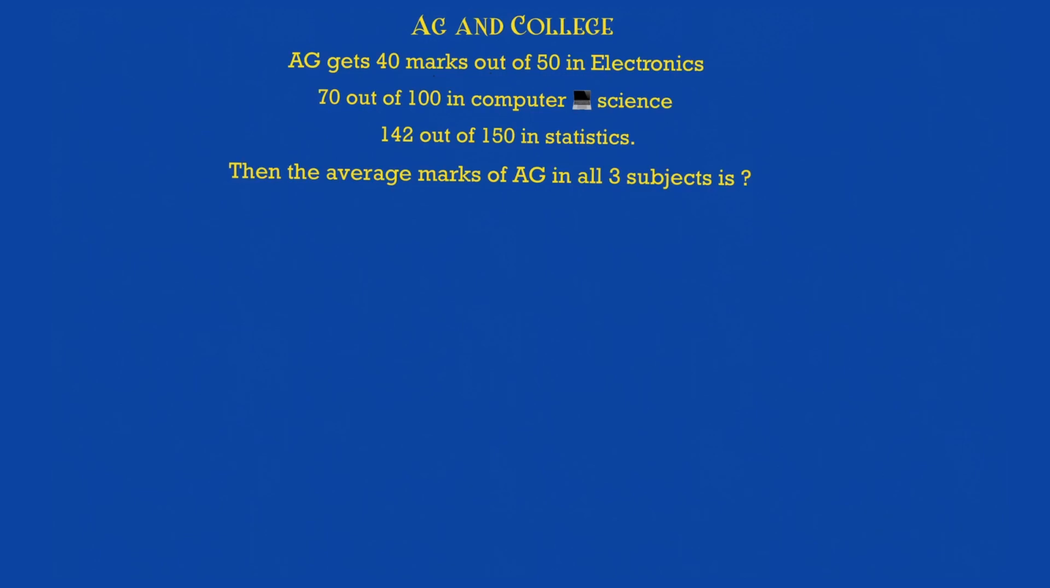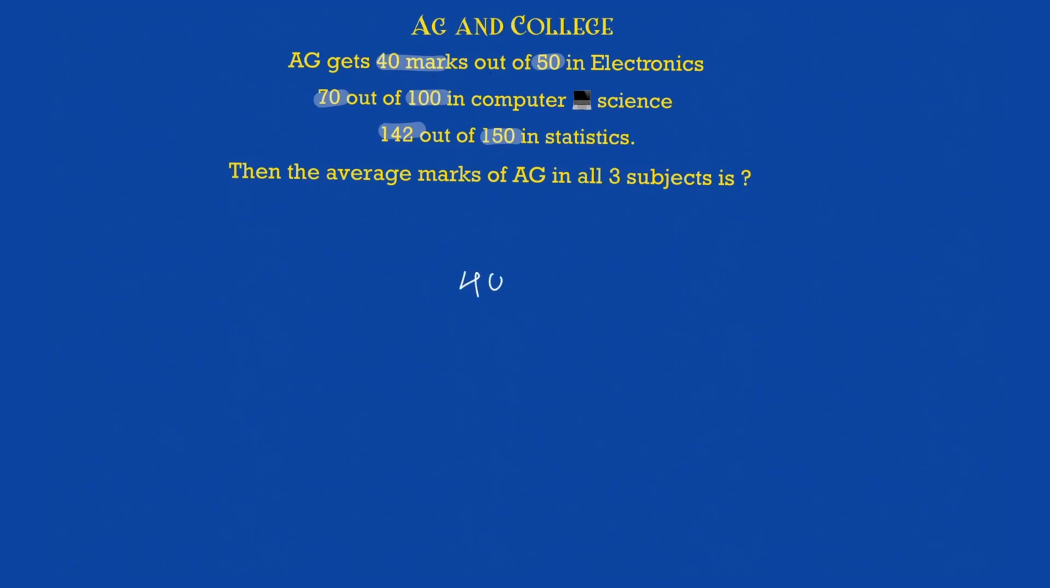Okay, let's see one easy problem on averages, but you just need to know how to go ahead with this. I hope all of you know this. AG in college with respect to marks. Okay, what is the average marks that you score? So AG scored 40 marks out of 50 in electronics, 70 out of 100 in computer science, and 142 out of 150 in statistics. What is the average marks scored by him? I hope all of you know this.